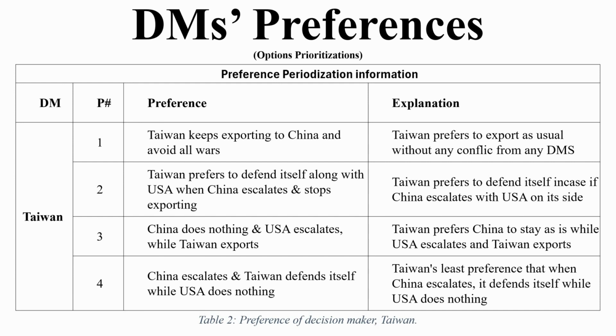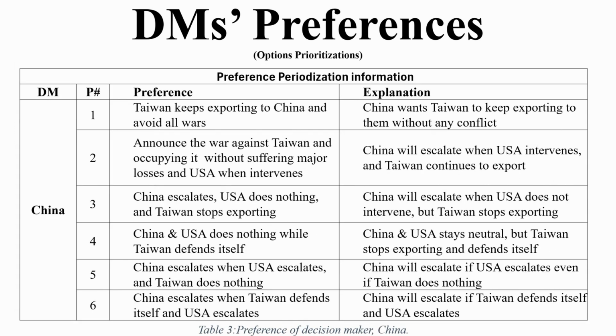The third preference of Taiwan is for China to do nothing and the USA escalates while Taiwan exports. That means that Taiwan is playing on both ropes: it has the USA on its side and escalation is happening from the USA, but Taiwan keeps exporting. The fourth preference of Taiwan is that China escalates and Taiwan defends itself while the USA does nothing. This is the least preferred because they are going to fight directly one-on-one against China with no aid on their side.